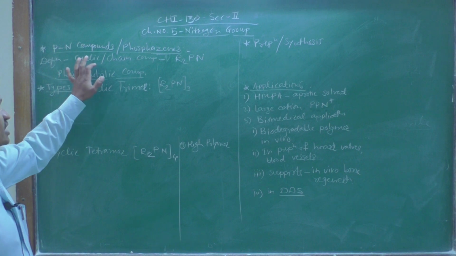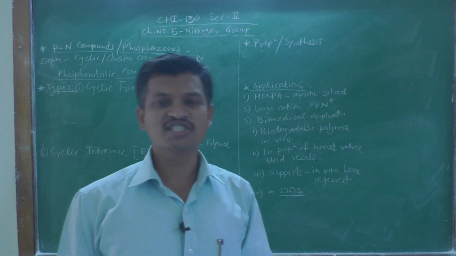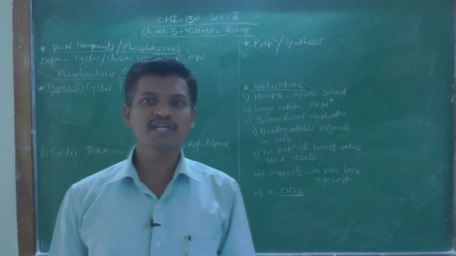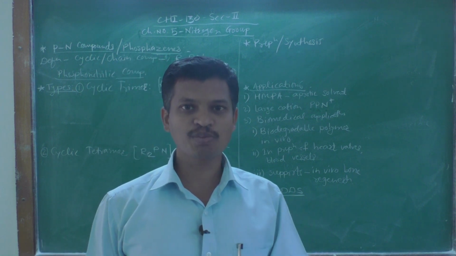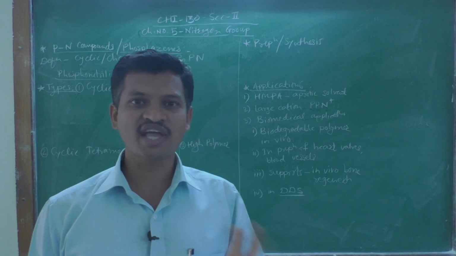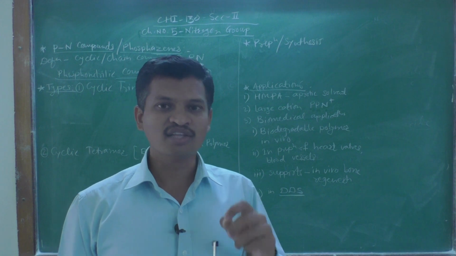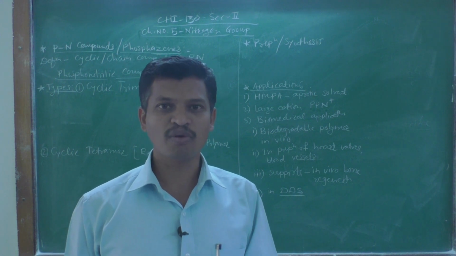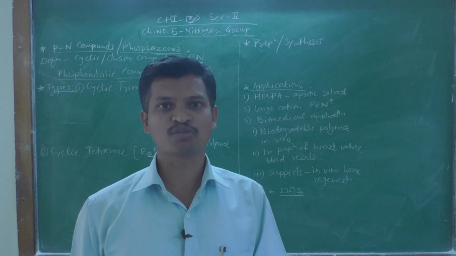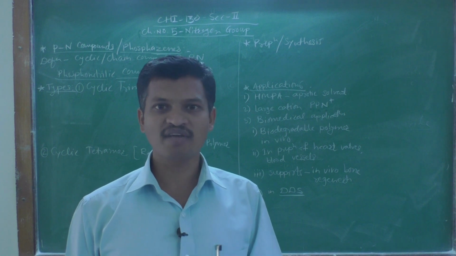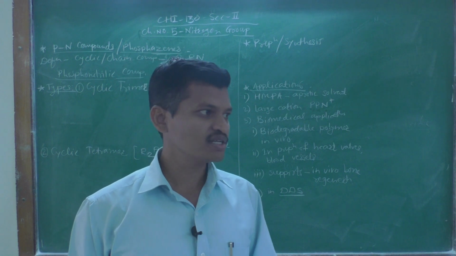Actually, these are cyclic or chain compounds. These are having cyclic or chain structures containing phosphorus and nitrogen atoms. Very simple definition. So, they have a closed structure, and they are containing two substituents on each phosphorus atom. So, phosphorus is pentavalent in these compounds, and nitrogen is trivalent.